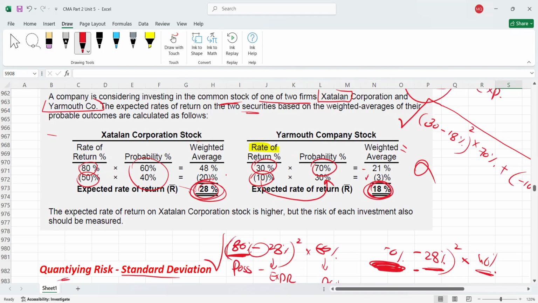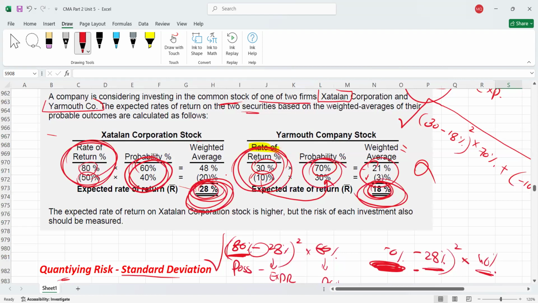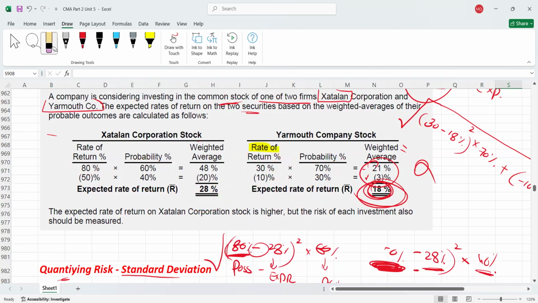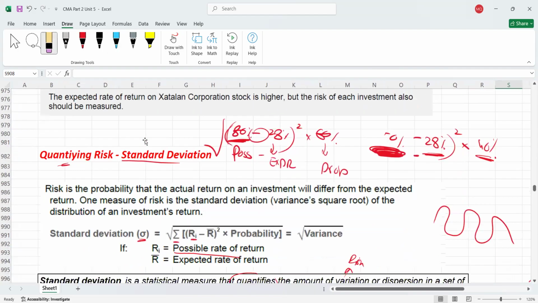Please don't mix the terminologies. You should remember what the possible rate of return is. These are possible rates of return. And what is the expected rate of return? These are the expected rates of return. And these are their probabilities. Understood? If you know all these terminologies, it will be easy for you, because otherwise you will mix them up. If you don't know the difference between possible rate of return and expected rate of return, you may make some mistakes.